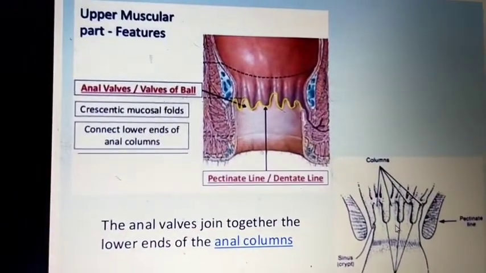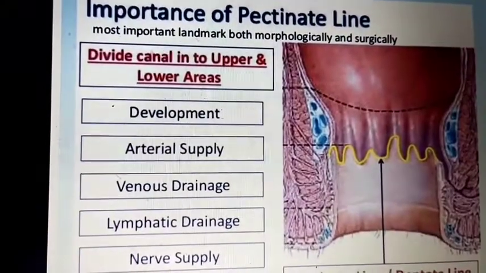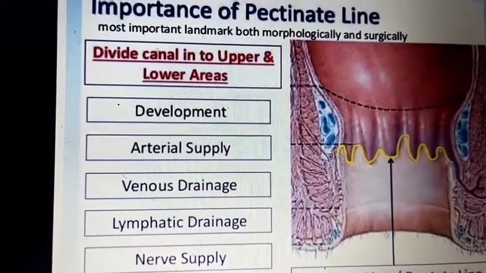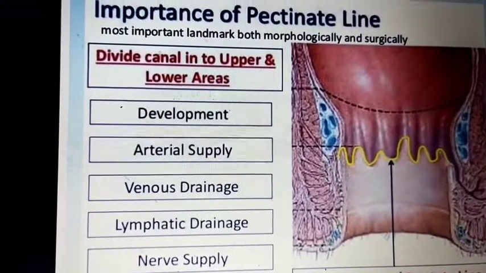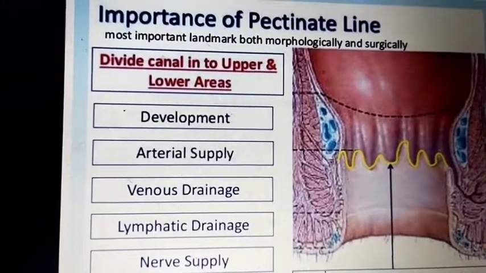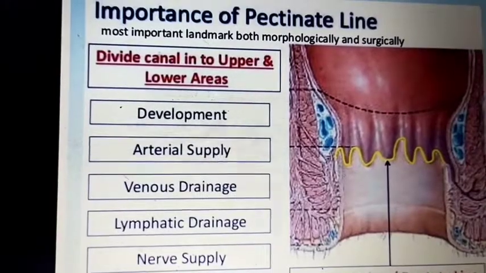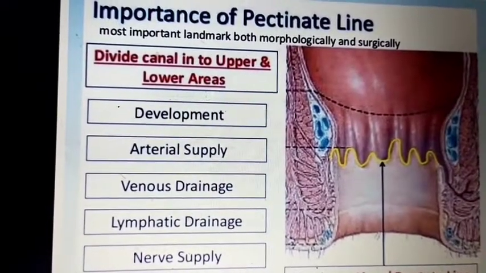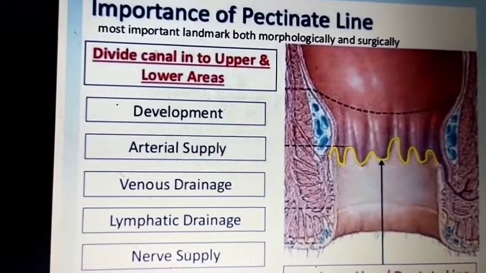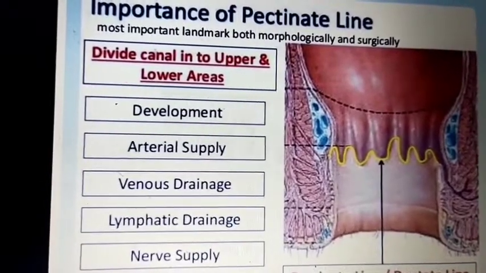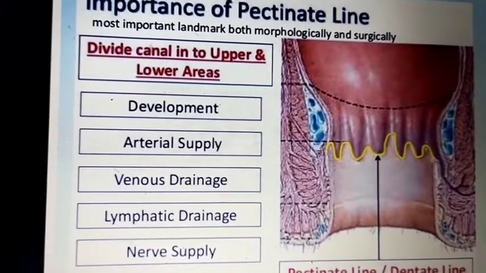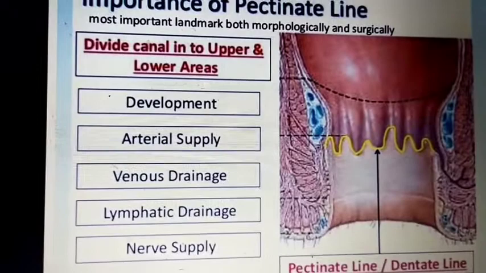Okay, the pectinate line is the most important landmark, both morphologically and surgically. It divides the anal canal into upper and lower areas. During development, it is formed by the ectodermal and endodermal layers.